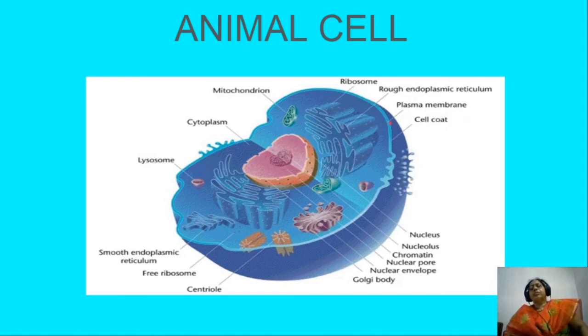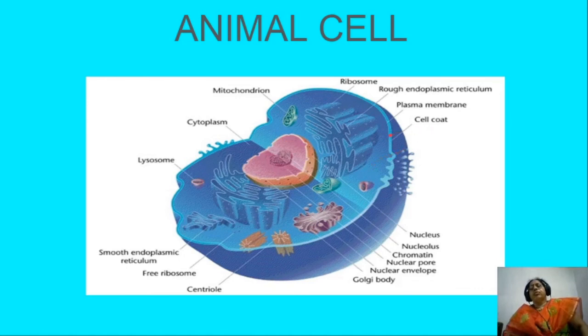Selective permeability means the materials which are entering into the cell is selected by this membrane. If the plasma membrane is not having this selective permeability, all materials are entering into the cell body, water, etc. All materials are entering into the body and the cell is split.